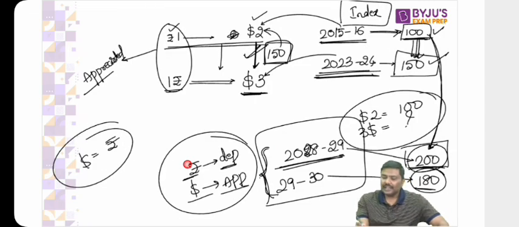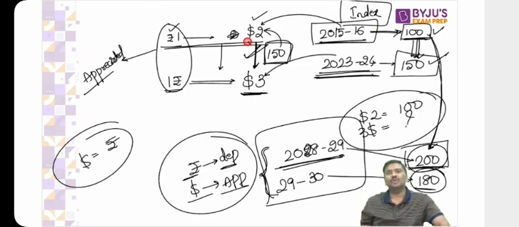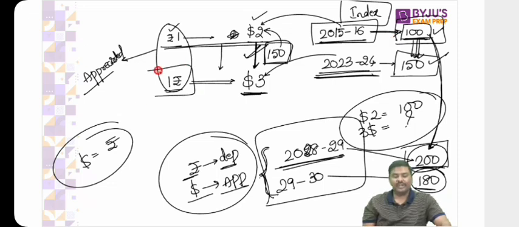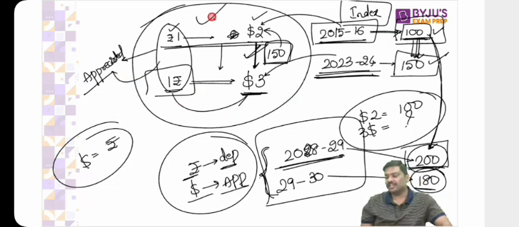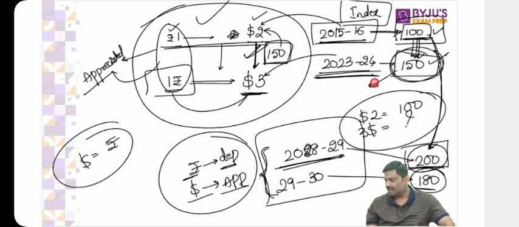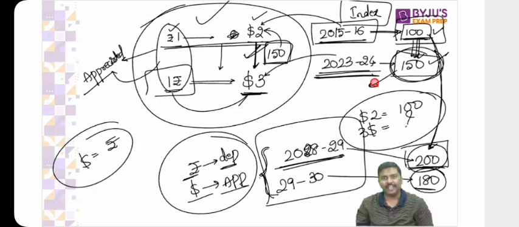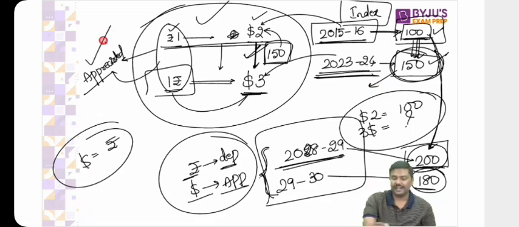And I said, imagine in 2015-16, if 1 rupee was equal to $2, I'll simply assume it as 100. And in 23-24, if 1 rupee becomes equal to $3, it simply means rupee has appreciated. But rather than giving you this, what if I simply say index number is 150? What if I say compared to the base year, index number is 150? You'll have to come to a conclusion: rupee has appreciated, dollar has depreciated.